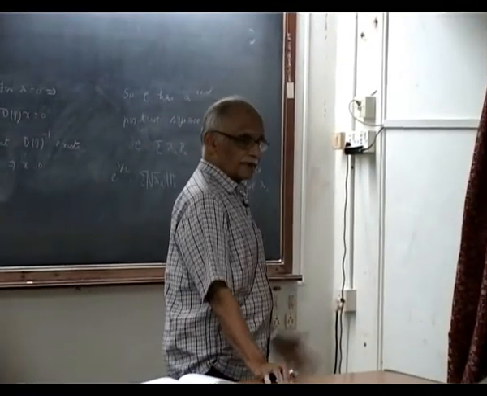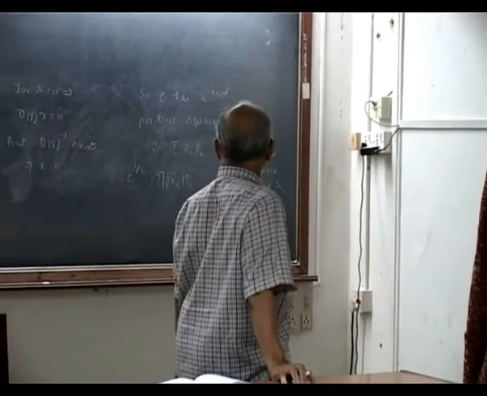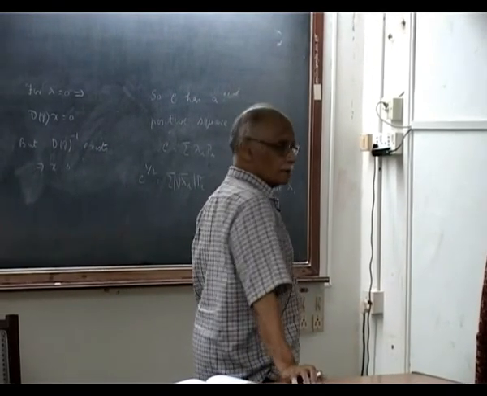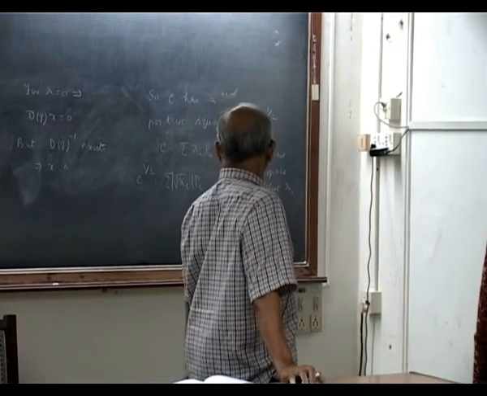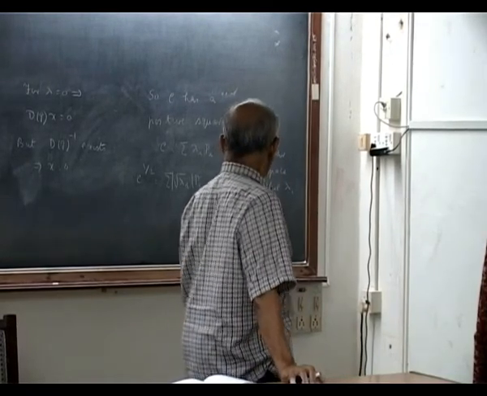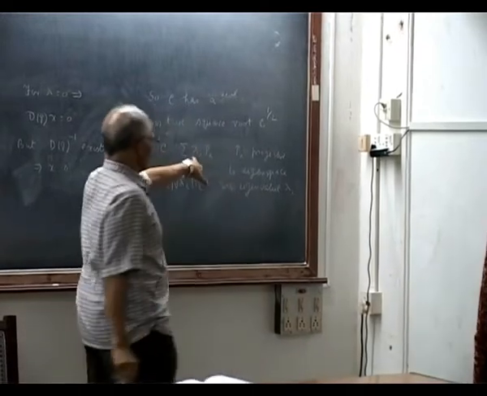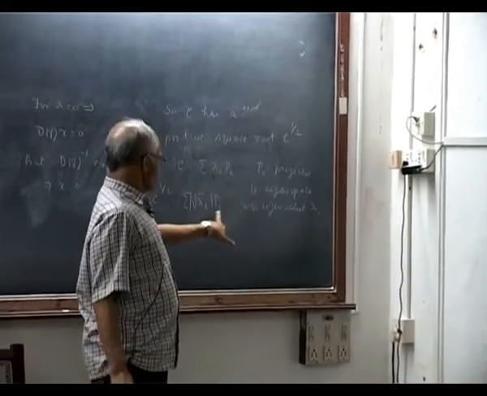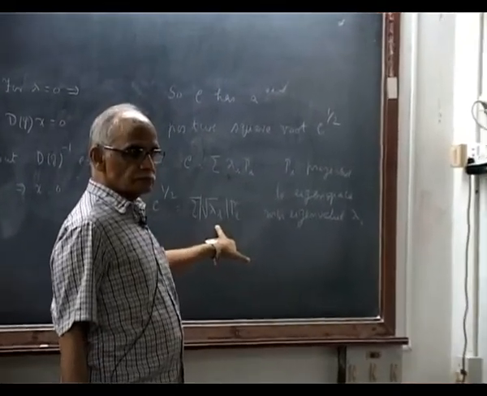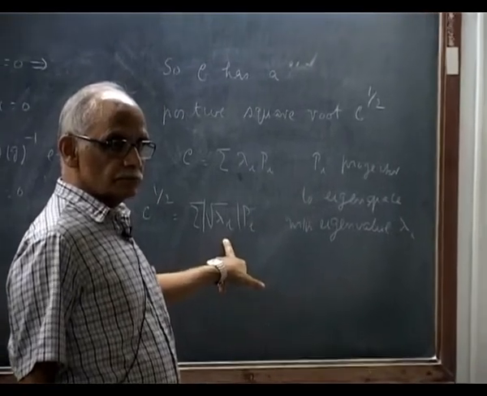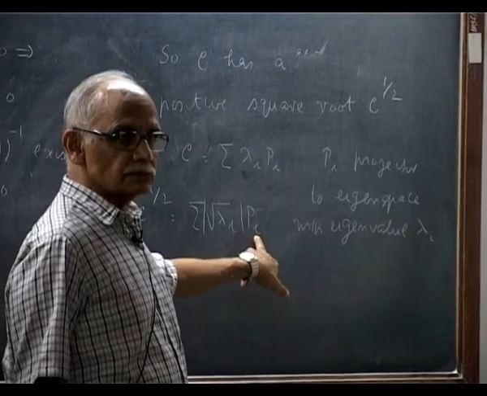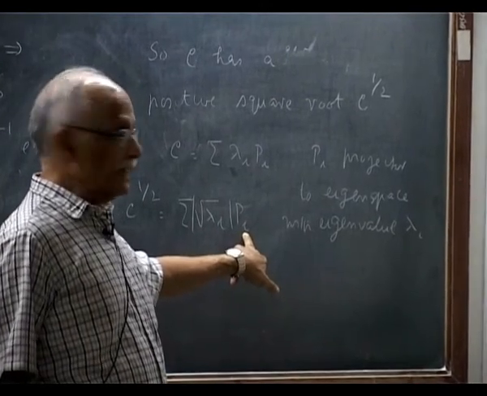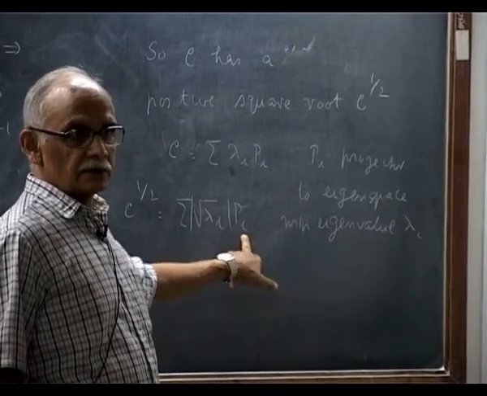P is a projection operator. C is an operator, yes. These are numbers, so I just take the square root of them. Here I don't do anything, because P_i P_j is delta_ij P_i.